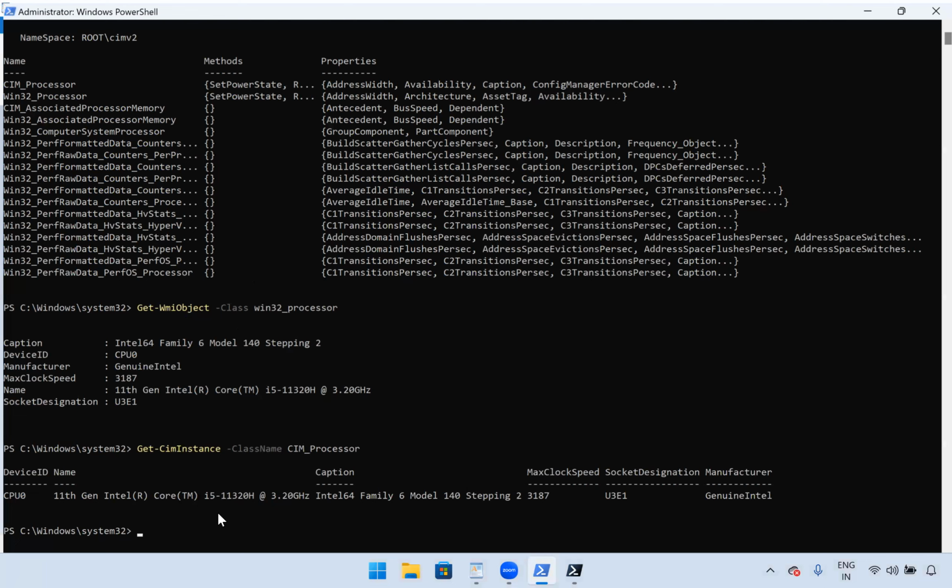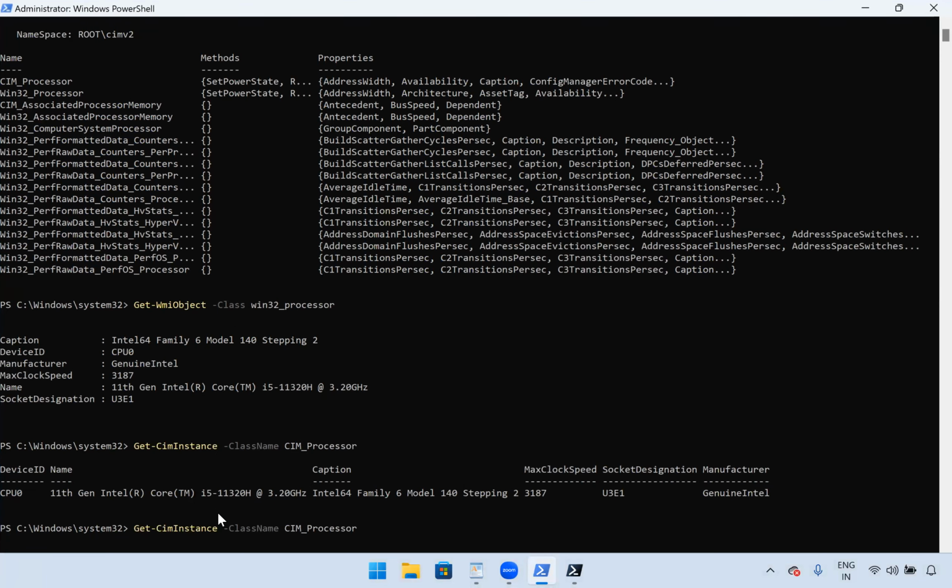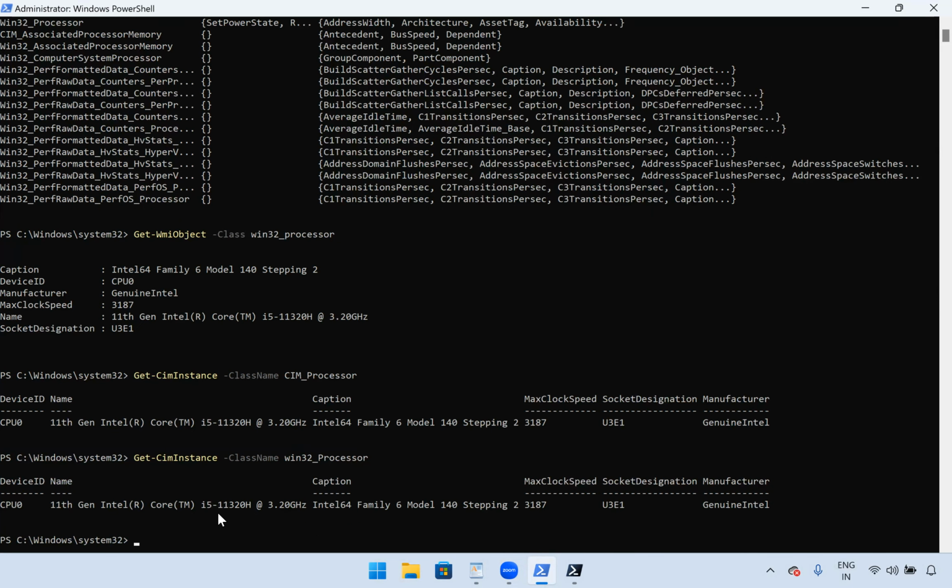So we are getting the same result, right? I'll change it to Win32. Let's see, we are getting the same result. Even for Get-WmiObject, let's see whether the CIM class will work or not. We'll use a CIM class.